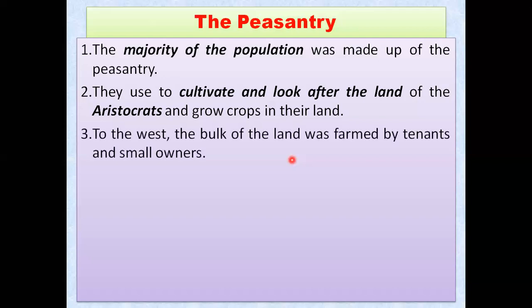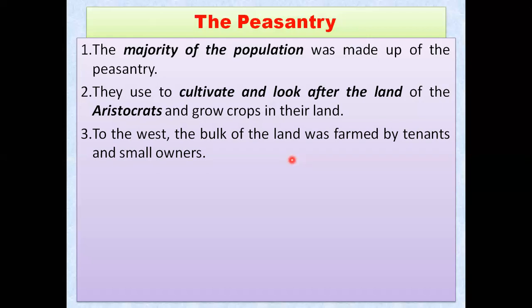You can see over here, to the west, the bulk of the land was farmed by tenants and small owners. To the west of Europe, bulk of the land means much of the land was farmed by tenants, which means they just had to give rent to the owner of the land. They will have to pay the rent.